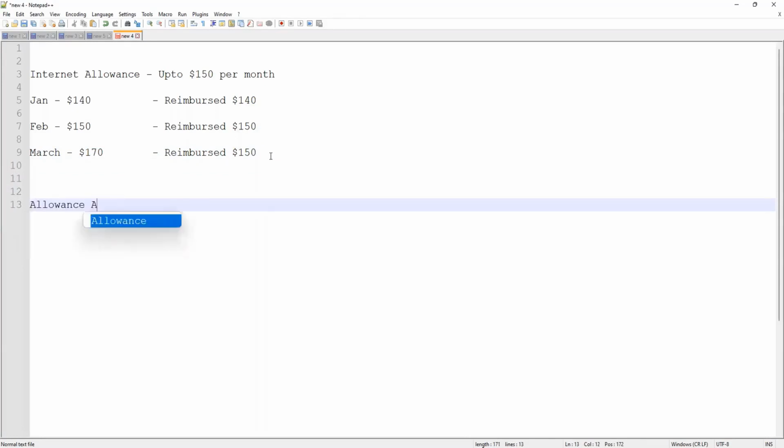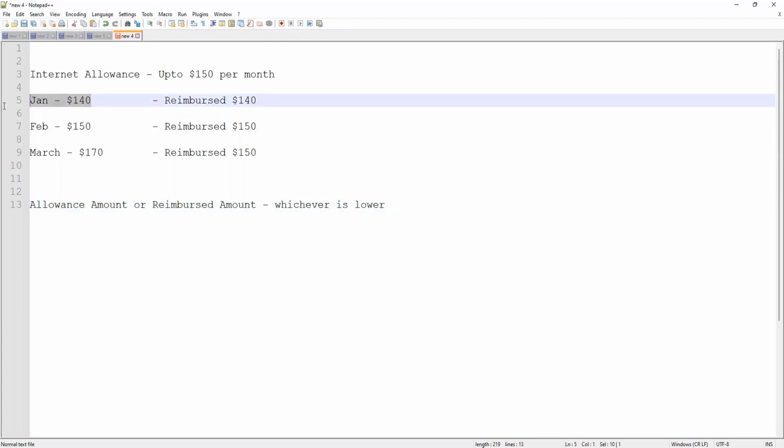Allowance amount, or reimbursed amount, right? Whichever is lower. This is the rule that most companies follow: the allowed amount or the allowance amount or the reimbursed amount, whichever is lower, you will get that amount. So if you are claiming an amount that is lower than your allowance, you will get the lower amount, which is $140, like we got in January.